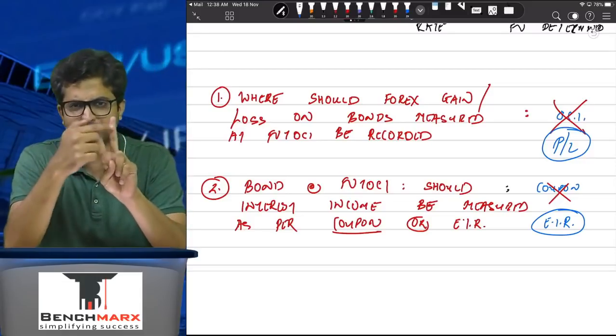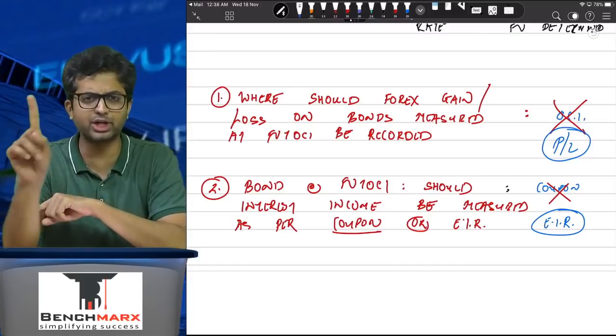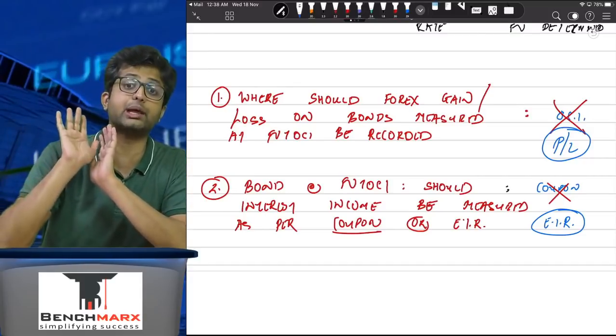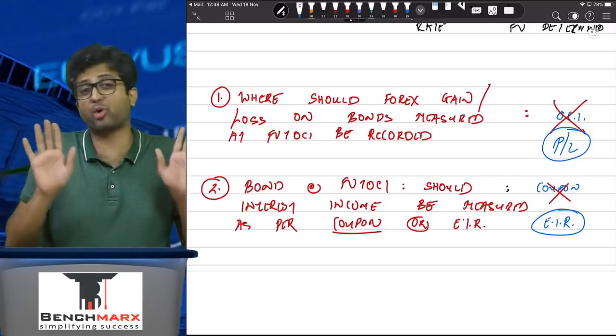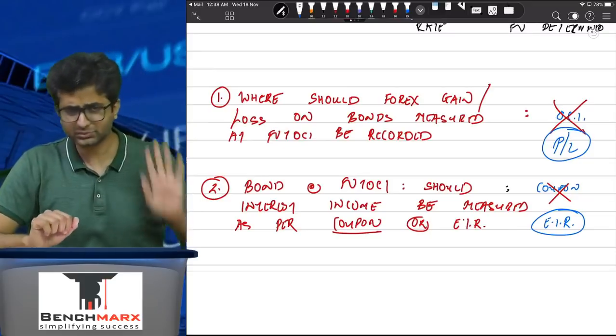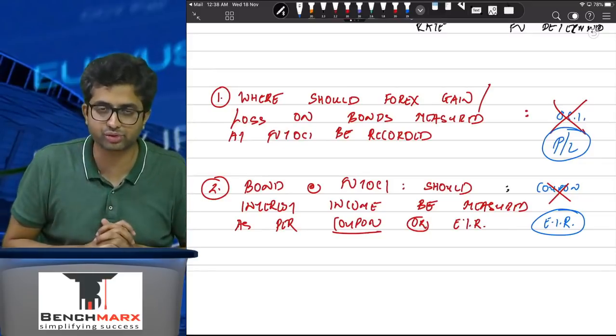Moral of the story, two things. First, if there's a bond measured at FVTOCI, exchange difference, where should it go? Goes in the P&L, not in OCI. This is only for bonds measured at FVTOCI, not for other items like PP, etc. That is because of a specific provision.